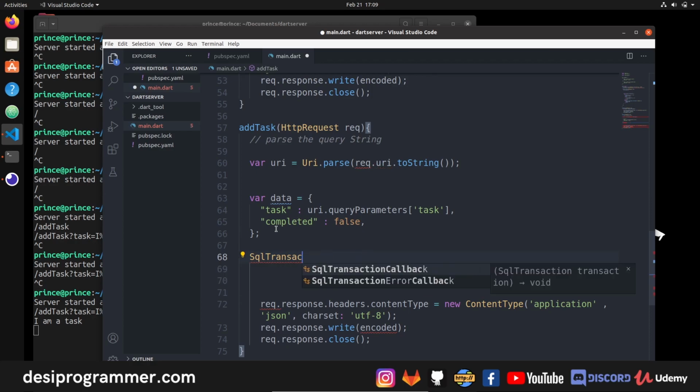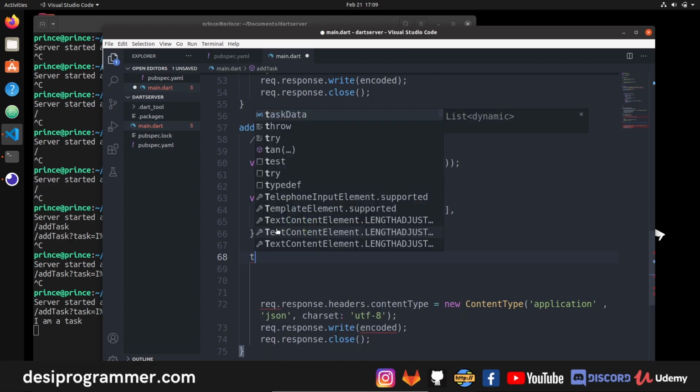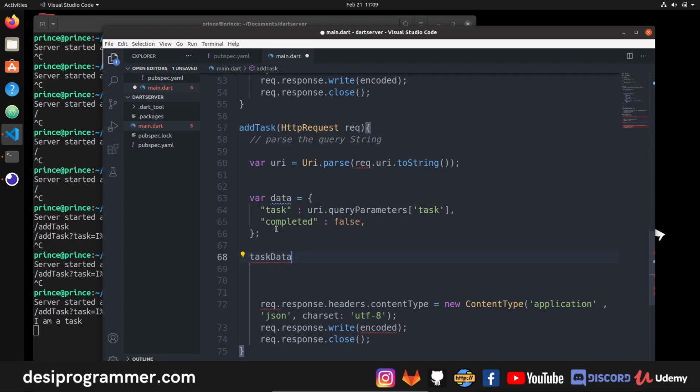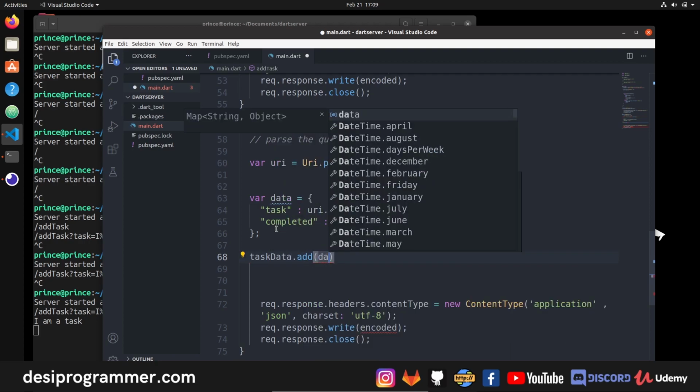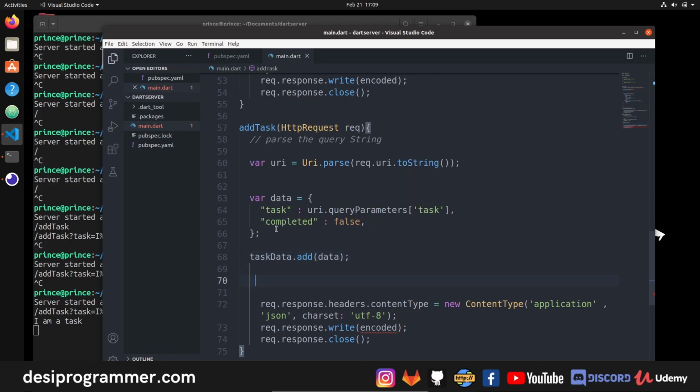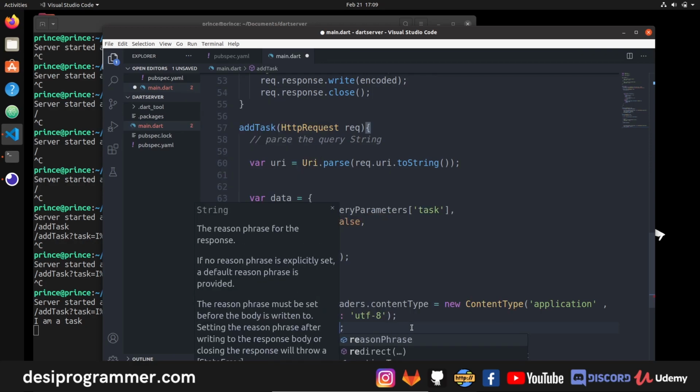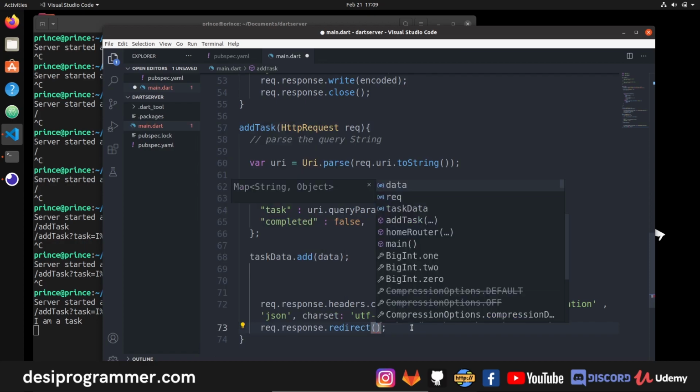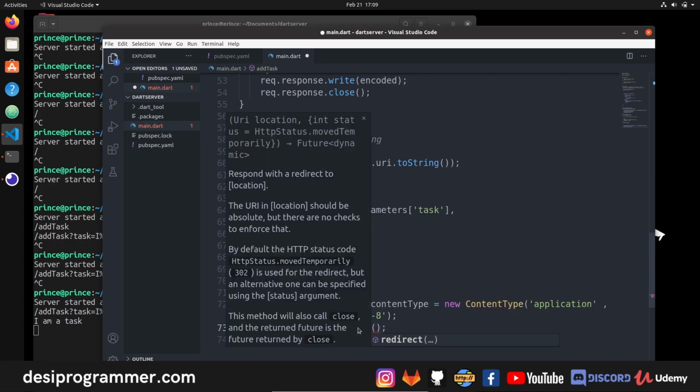Come on, not SQL transaction callback. I want taskData.add, add this particular data, and then redirect. So I don't want response.write. I actually want this to redirect me to our home route. Now even to redirect, I don't want close, because redirect itself closes the connection. So I have to say something like request.response.redirect. And here I have to pass, come on, what do I have to pass in redirect? I have to pass a URI, that's a location.